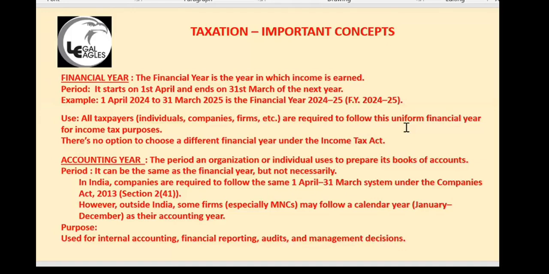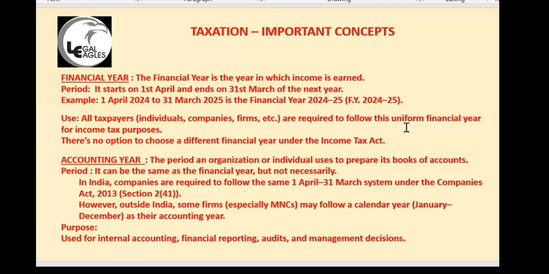For income tax purposes, any year ending 31st March is the previous year. Even if it is for one day, you have to take it as a previous year only. For that one day, you have to pay tax if you have earned anything, or else you will file a zero tax return.